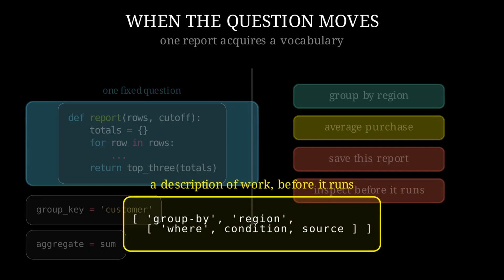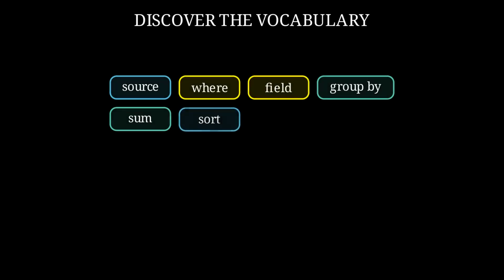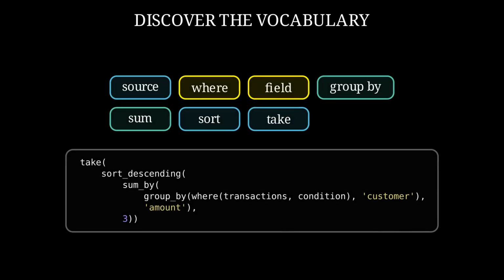A function can certainly create a report description. But now the description itself wants to be the thing we work with. It needs its own vocabulary, structure, and plan for execution. In other words, the program is ready to become a language. So stop staring at the loop and name the moves it contains. A source. A condition. A field comparison. Group by. Sum. Sort. Take.